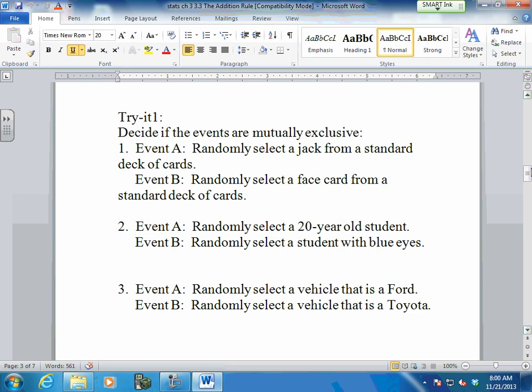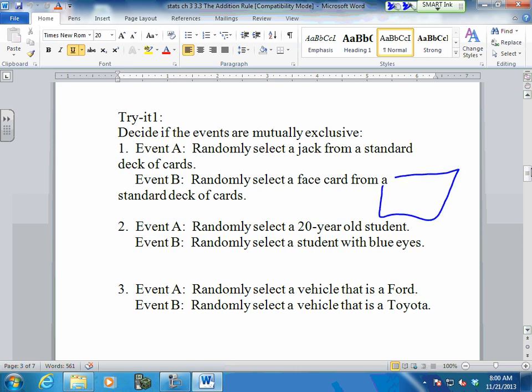You're right, they don't have anything to do with each other, in our sense of being. But what you say is, can I find a 20-year-old student that has blue eyes? If I can, then they overlap. So my Venn diagram will look like...